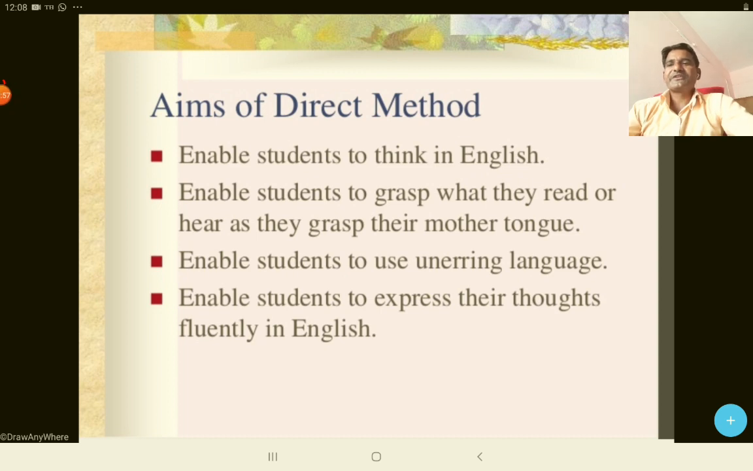In this slide we will discuss the aims of the direct method. What are the objectives of the direct method? So the first aim is to enable students to think in English. दोस्तों,